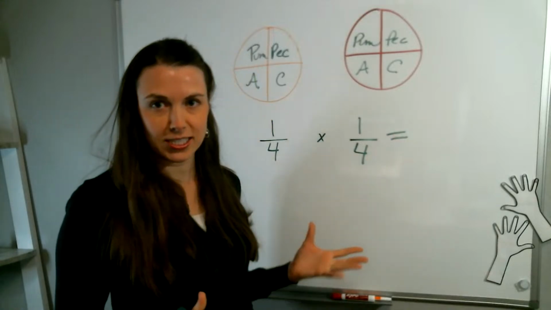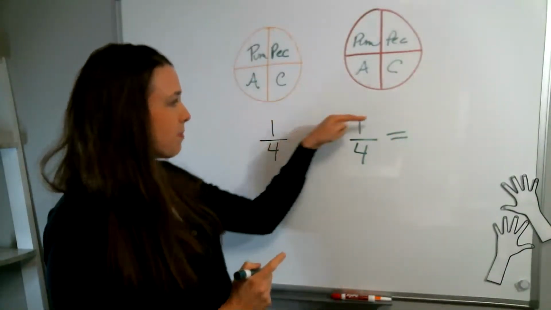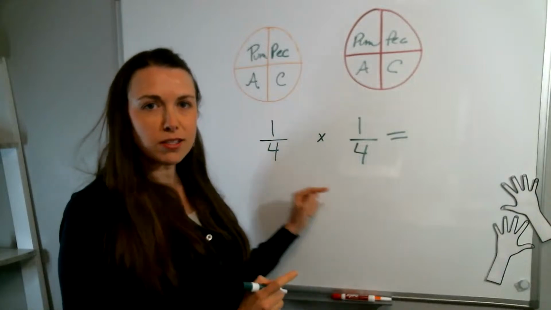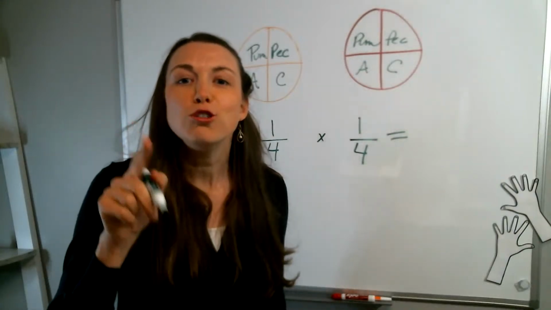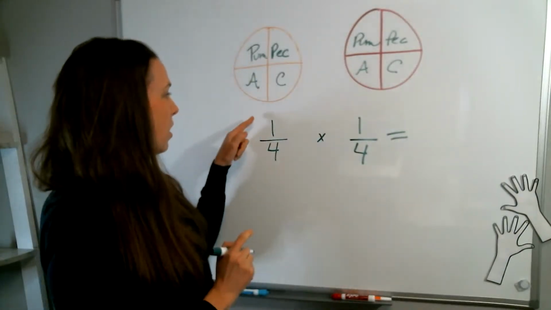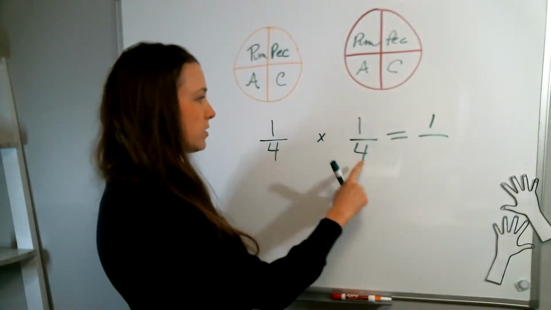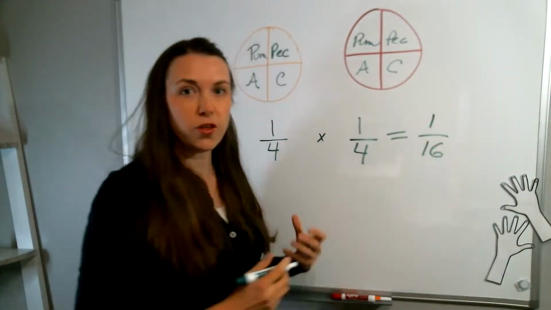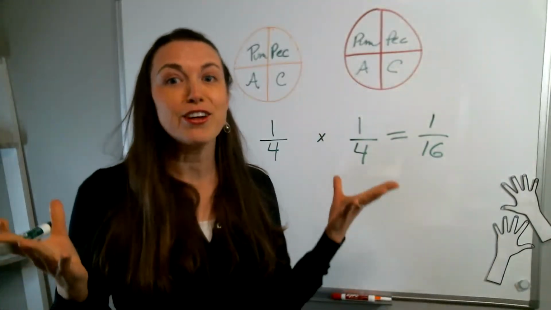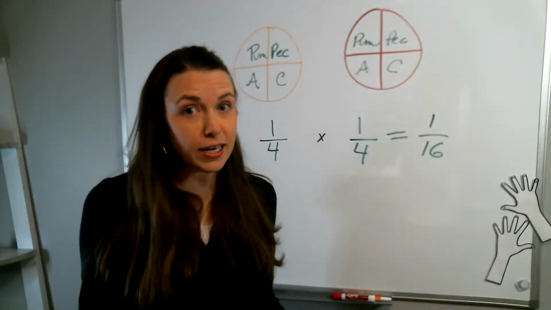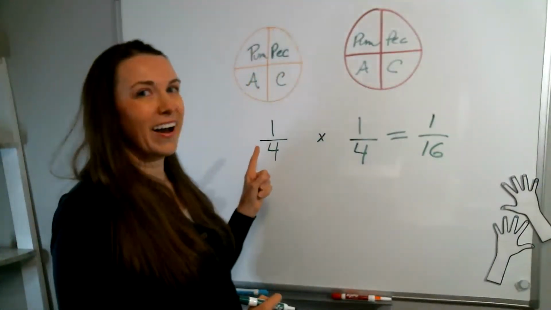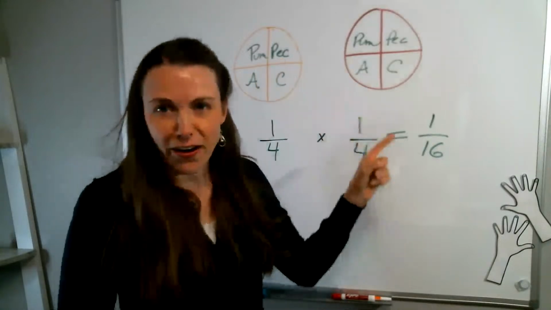When we're multiplying, as a reminder, we're going to multiply the top and then we're going to multiply the bottom. And you at home, do this with me, okay? So 1 times 1 is 1, and 4 times 4 is 16. So there is a 1/16th chance, or 1/16th probability, that I'm going to choose pumpkin pie and then pecan pie.